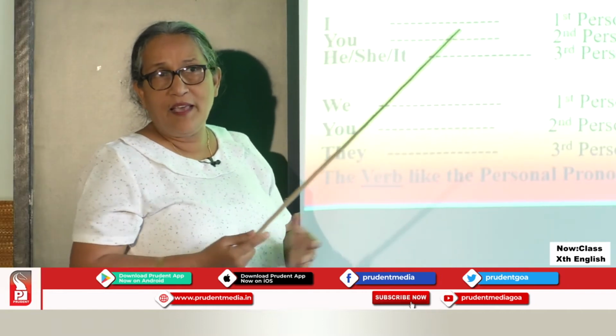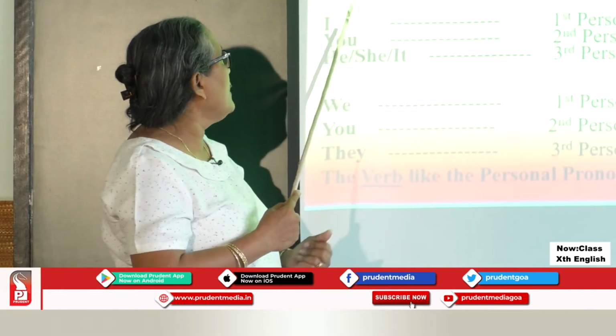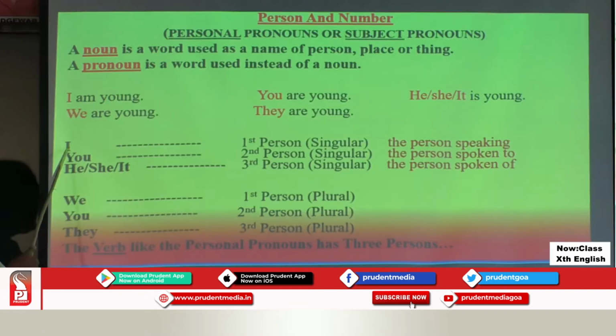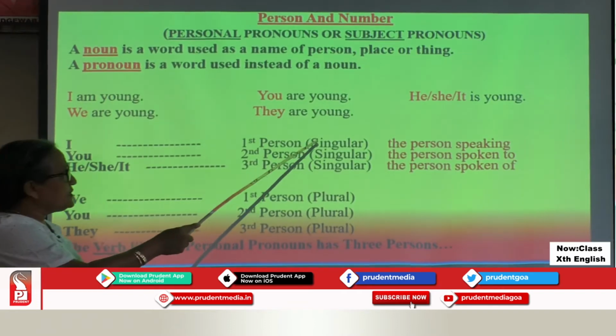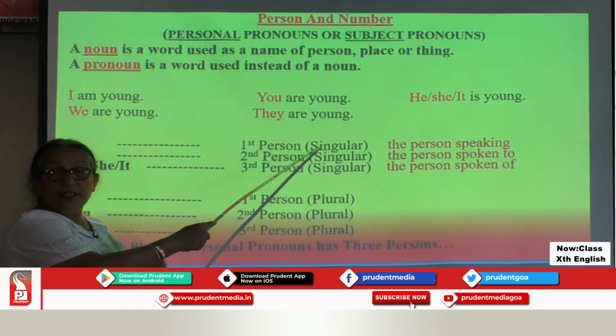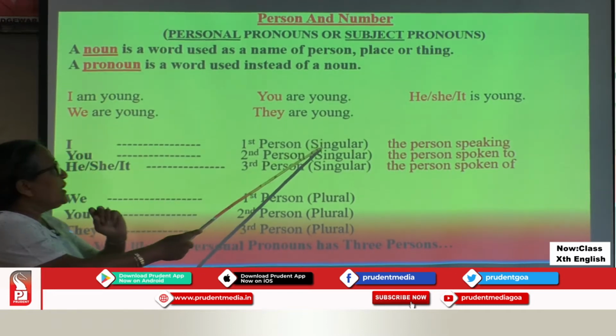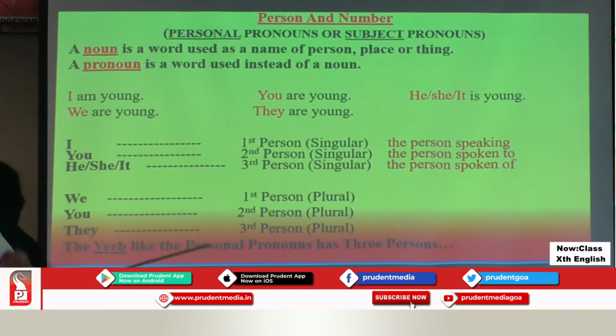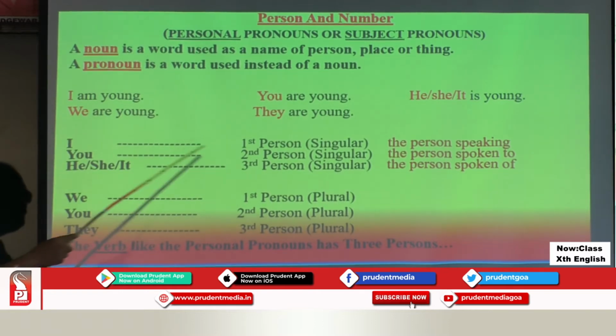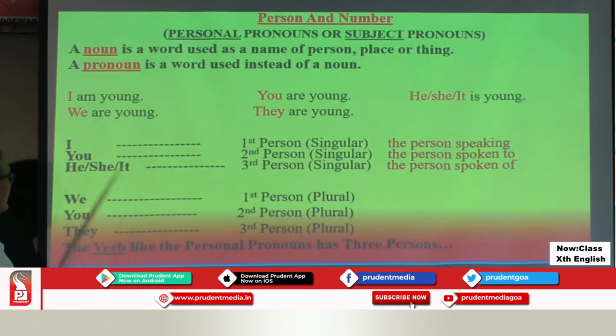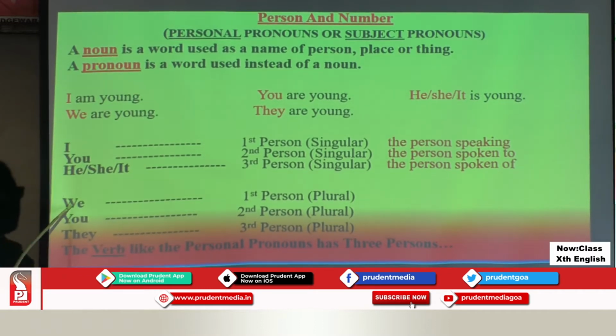Now let us see what it means. I, first person singular, is used or is referred to one. If I want to talk about more than one, I will use the first person plural. That is, I changes in the plural form to we.